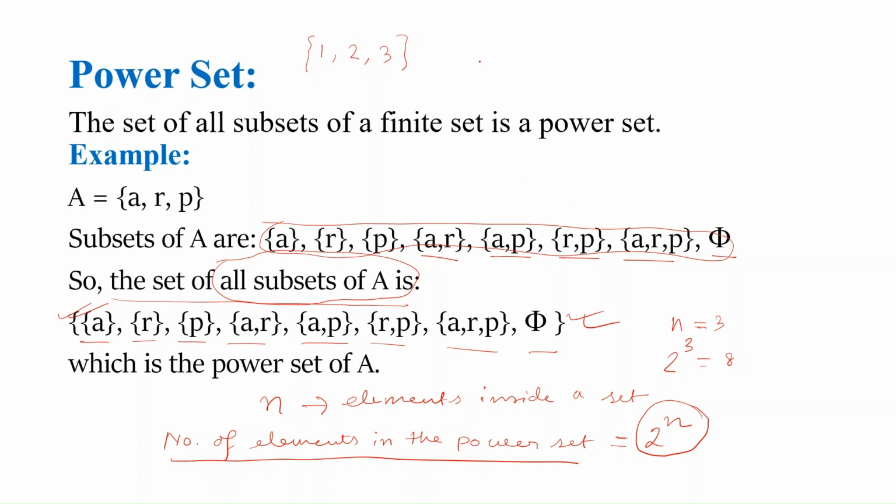If we have a set which has 4 elements inside it, then the total number of elements in the power set will be 2 to the power 4. That means 16 elements will be there. Now, I think it is clear what a power set is and how many elements will be there in a power set. I think now you have a clear idea about that.